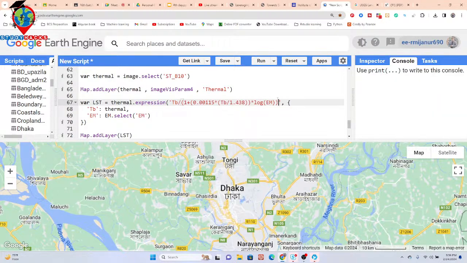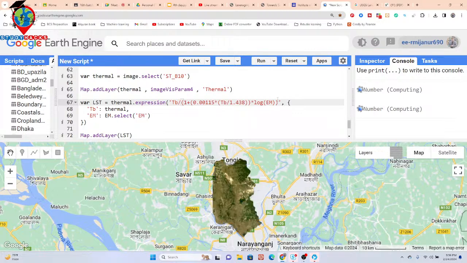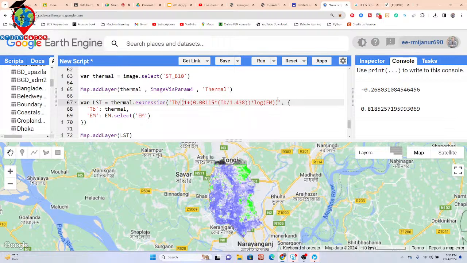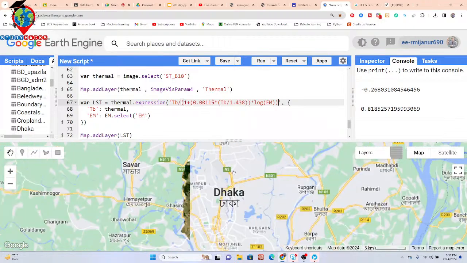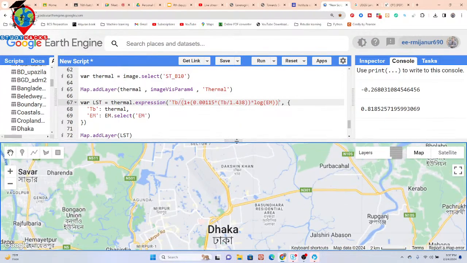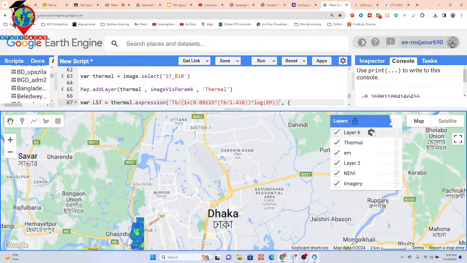Okay, so now let's check. Okay, so now we can get this type of white color. So I need to stretch this result. So just click on here.